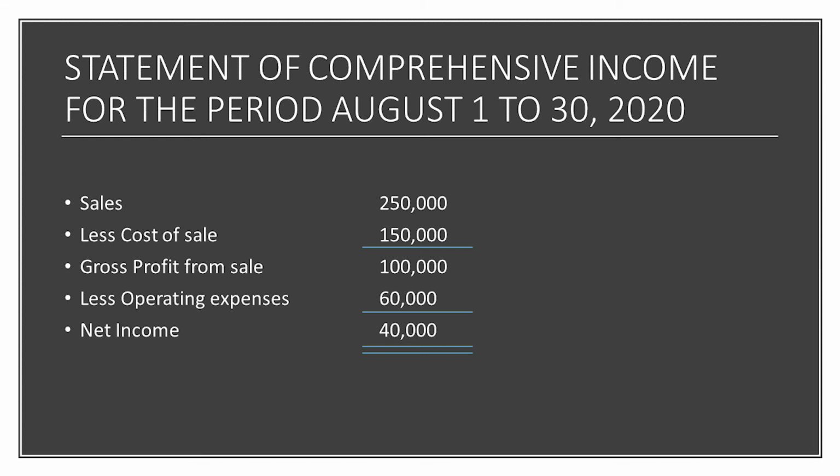We have sales of 250,000. The cost of that sale, meaning the cost of the inventory sold, is 150,000. Therefore, our gross profit from sale is 100,000. 250 sales minus 150 cost of sales is equal to 100,000, representing our gross profit from sale. From that gross profit, we have to deduct our operating expenses representing the amount paid, equivalent to 60,000 pesos. So after deducting these expenses from our gross profit, we have now a net income of 40,000.